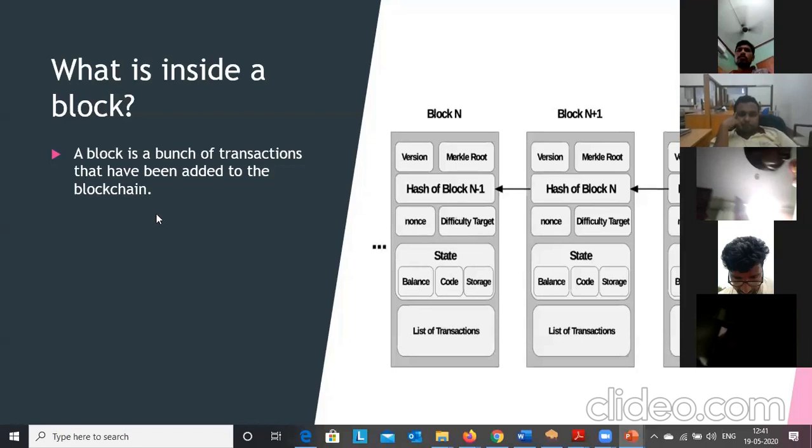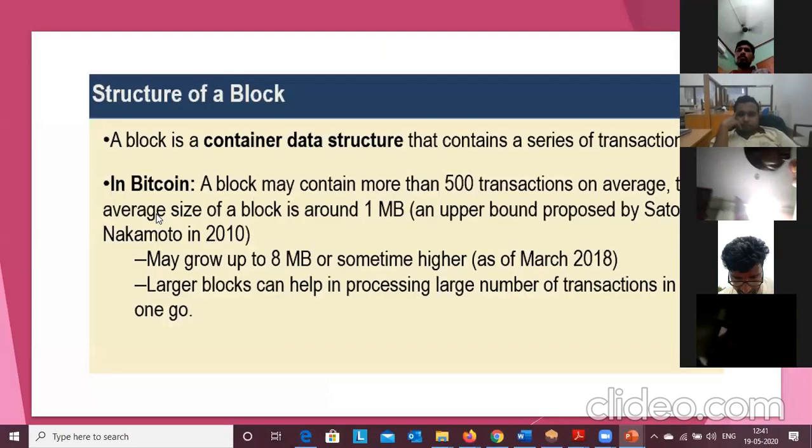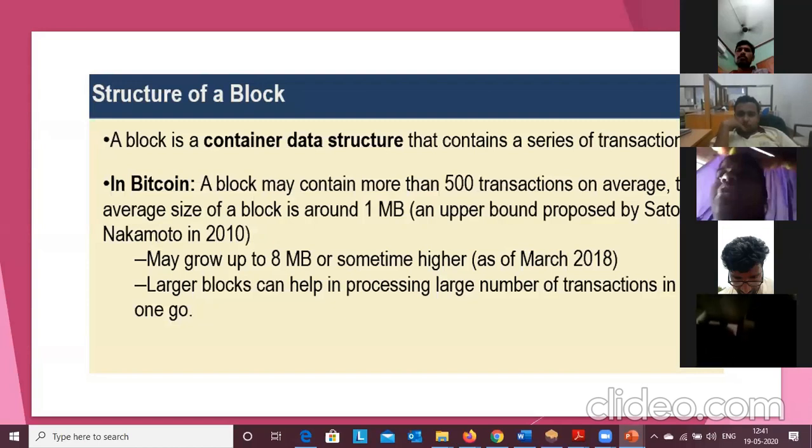Now we'll go to the next slide. Here we are going to discuss what the block header contains. A block is a container data structure that contains a series of transactions. Here there is a question: how many transactions can we perform, and what is the storage? A block may contain more than 500 transactions on average. The block size is around 1 MB to 8 MB.